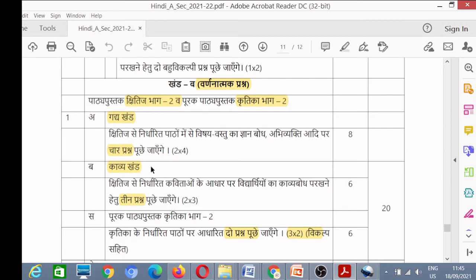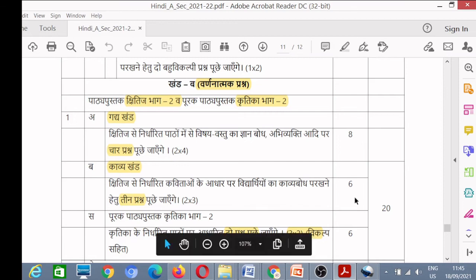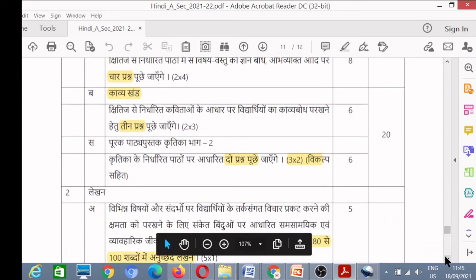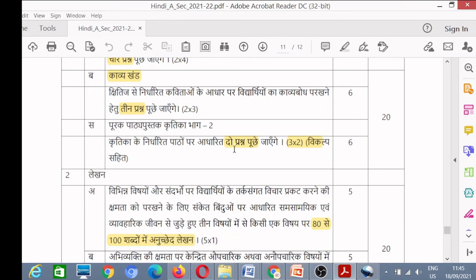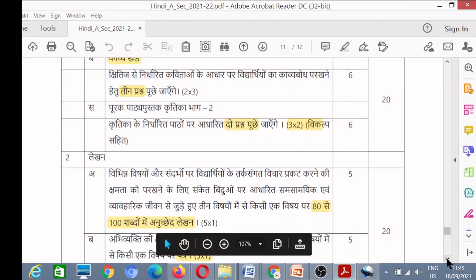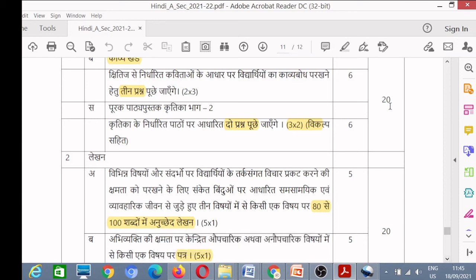Then from poetry, Kavya Khand, again total marks are 6 and 2 into 3, that means 3 questions of 2 marks each from poetry from Kshitij. Then third is book number 2, Kritika, and total marks are 6, again 2 questions of 3 marks each. Okay, 2 questions here only. Now we have completed the literature section, 20 marks of literature.